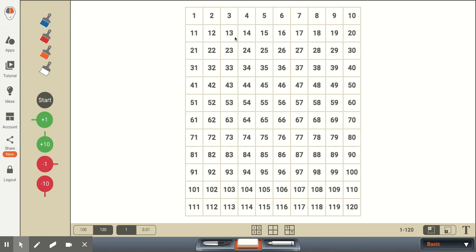And even when we get into our teens, 13 through 19, the students first hear the sound of the ones, 13, 14, and their first inclination is to put that digit first. So what you might notice is students are going to confuse, for instance, 13 and 31, 14 and 41. This is just something to watch out for.